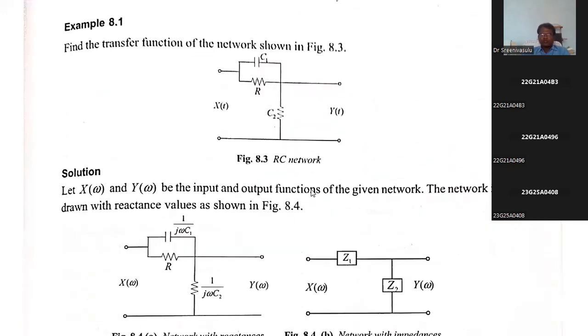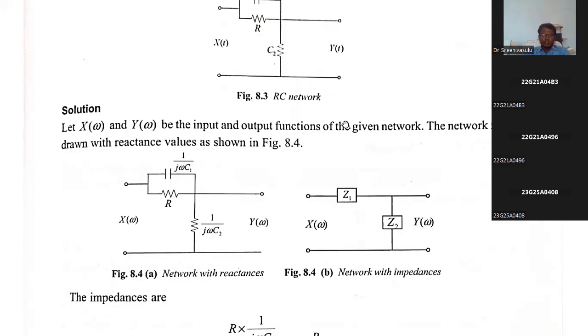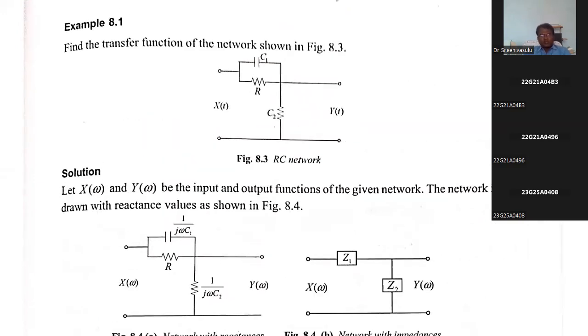Now, you see one problem. It is also similar to the previous problem. Sometimes you may be asked in PTSP also, he may give simple RC networks or RL networks, find the response or find the spectrum of output. Like that also you may expect questions. You see here, find the transfer function of the network as shown in the figure. He has asked for the transfer function of the system. So what is the transfer function? Y of omega by x of omega. We need to calculate y of omega by x of omega.